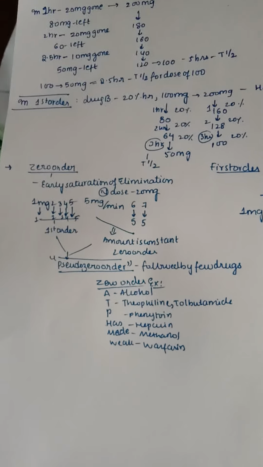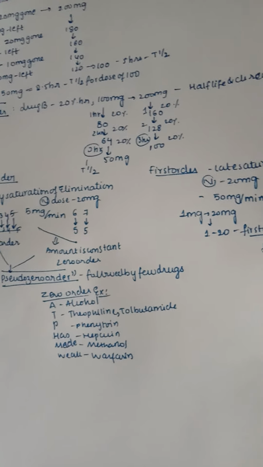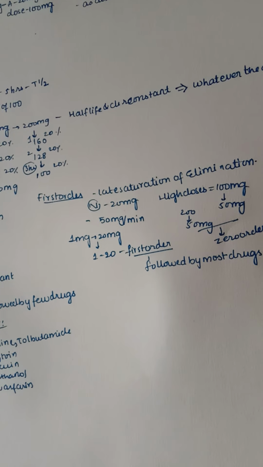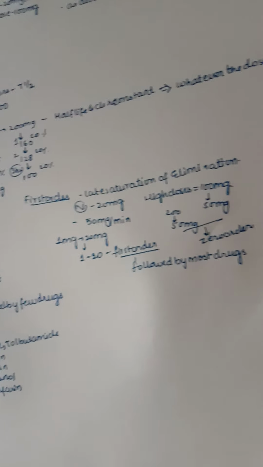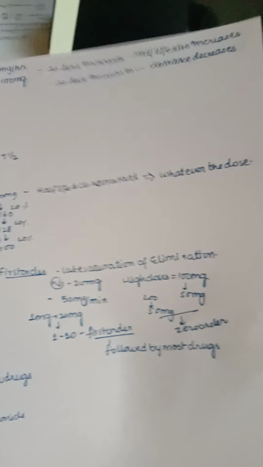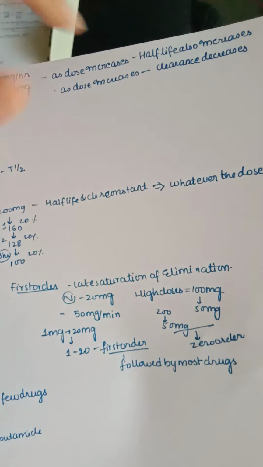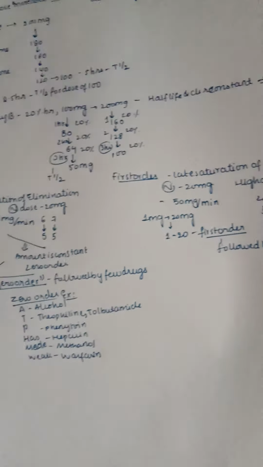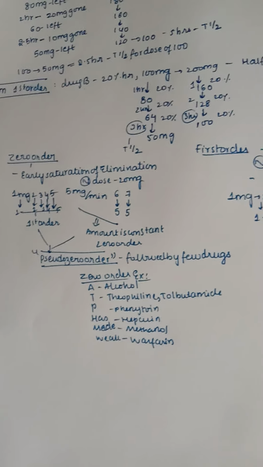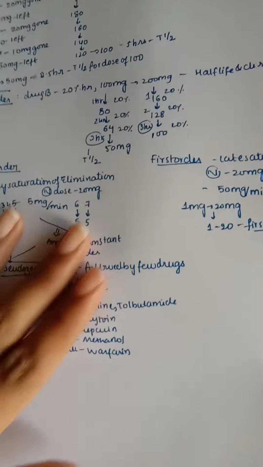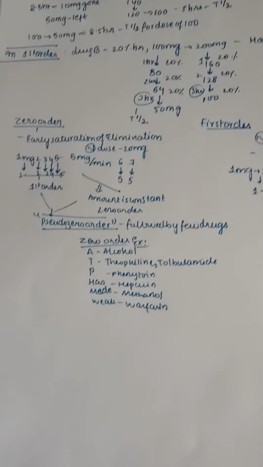So in the first order, for a drug at 20% per hour, 100 milligrams to 200 milligrams, half-life and clearance are constant. So whatever the dose, half-life and clearance are constant here. There, as the dose increases, the dose is directly proportional to half-life and inversely proportional to clearance, but here they both are constant. So here as you can see, here 3 hours, here 3 hours, so the half-life is always constant here.